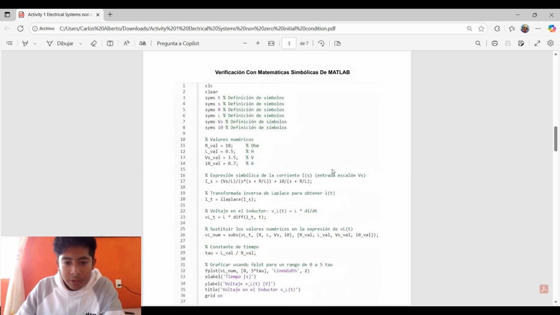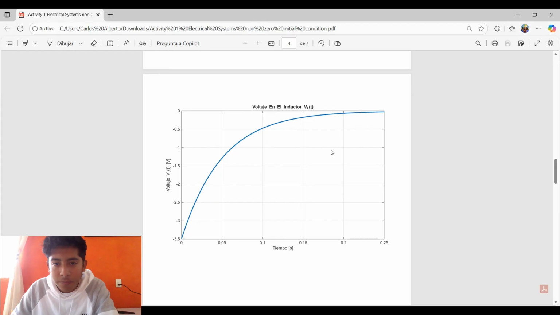In MATLAB, I used the Symbolic Math Toolbox to verify the analytical solution. The generated plot shows an exponential curve that starts from a negative voltage and gradually approaches zero over time. This behavior matches the transient response of a circuit.